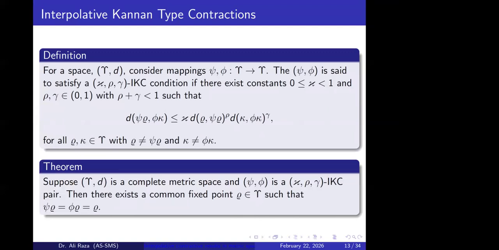In that case, the extended definition is as follows: a pair of mappings is said to satisfy the interpolative Kannan type contraction if there exist constants rho and gamma whose sum is less than 1 and the condition holds. Then we say that the pair satisfies the chi, rho, gamma interpolative Kannan type contraction. If a pair of mappings satisfies this condition over a complete metric space, then these two mappings have a common fixed point.